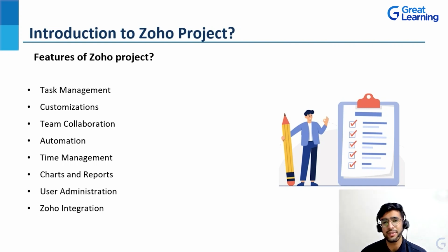Now coming to the next one, that is user administration. Basically, user administration is taken care of by the admin, wherein you can add profiles. If any new hires are coming in, you can create the profile with respect to their name, designation, and the role they are using. And if you are providing services to outside clients, for example in the IT sector, you can create client users also, and give them particular restricted access to the project so that the client can view how well the project is in progress. So this is something that user administration provides in Zoho Projects.